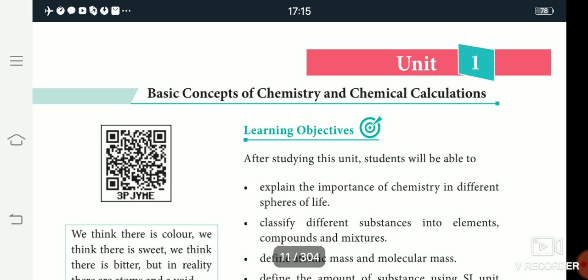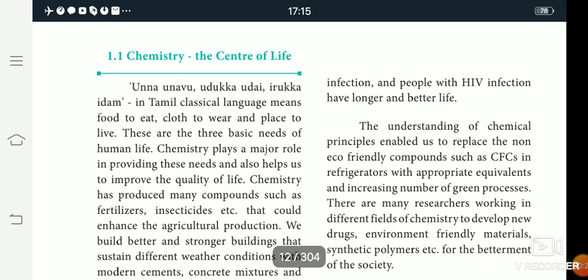Today we are going to study Unit 1. The title is Basic Concept of Chemistry and Chemical Calculations. So now we will see the basic concept of chemistry. In the first topic, chemistry, the center of life. Chemistry plays a major role in providing the needs of human life in our day-to-day life. All things that we come across in life are made up of matter.